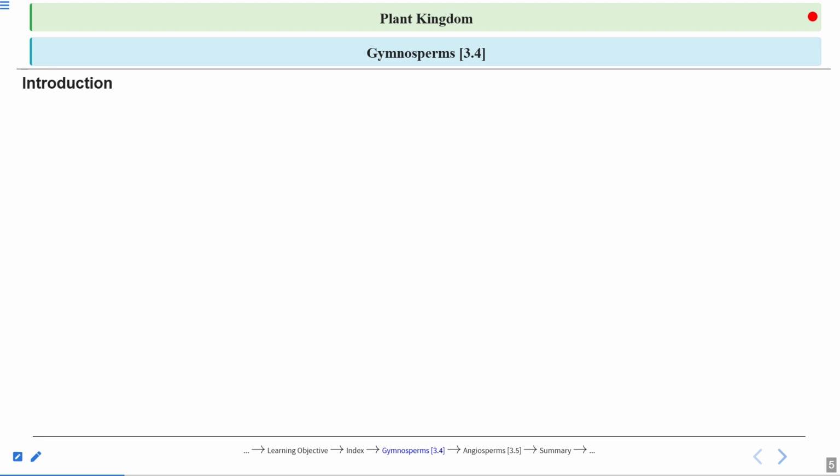Introduction of gymnosperms. The gymnosperms are a group of woody, perennial, and seed-producing plants. If you ask what is gymnosperm, then gymnosperms are a group of plants that are woody, like they have the trunk region in the form of wood. And they are perennial plants. They are not annual, like they grow just for a year or a season. They are perennial. They can grow for many years.